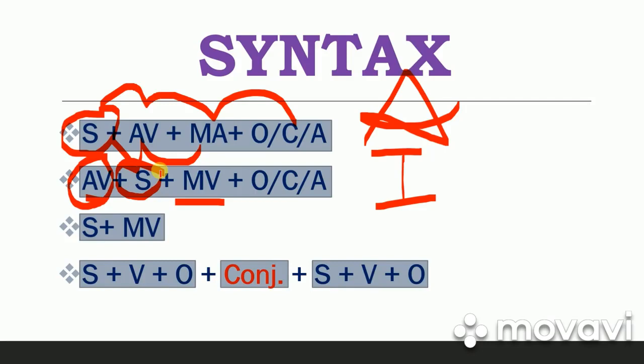Let's look at an example of an assertive sentence. I am reading a book. In this sentence, I is subject, am is auxiliary verb, okay. Reading is main verb, and a book is object. There is no complement and adverbial in this sentence, okay. These are optional things. There is no necessity that all the parts of the elements of the sentence should always be there in a sentence, okay.